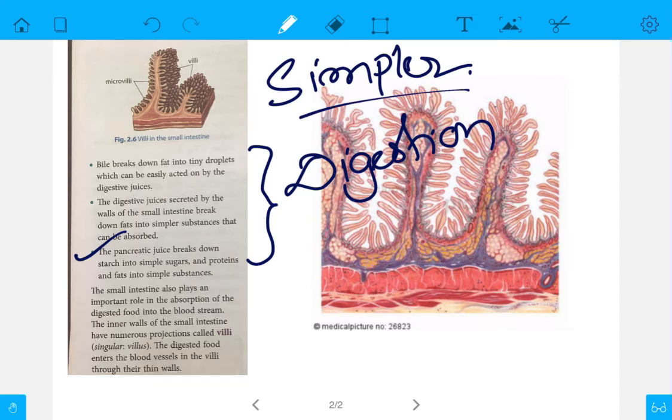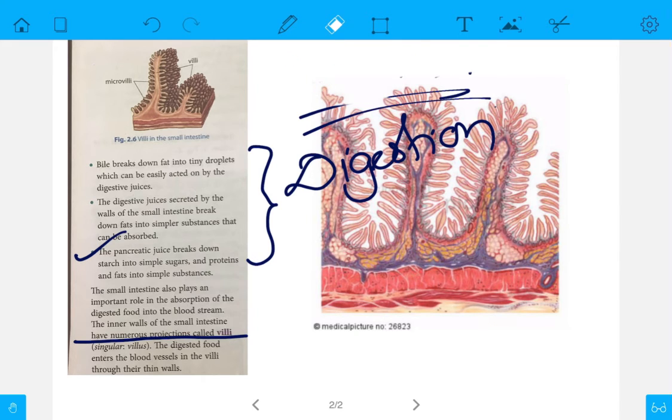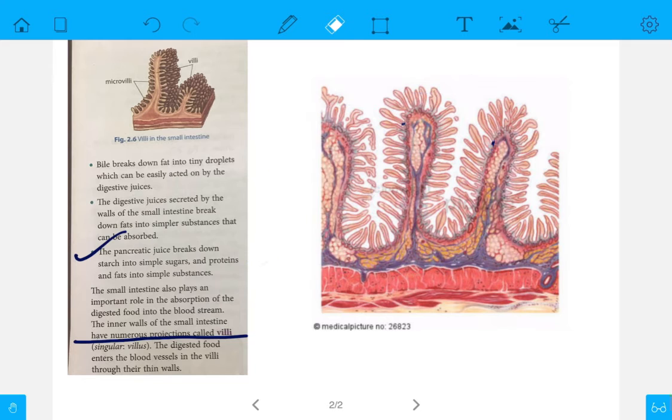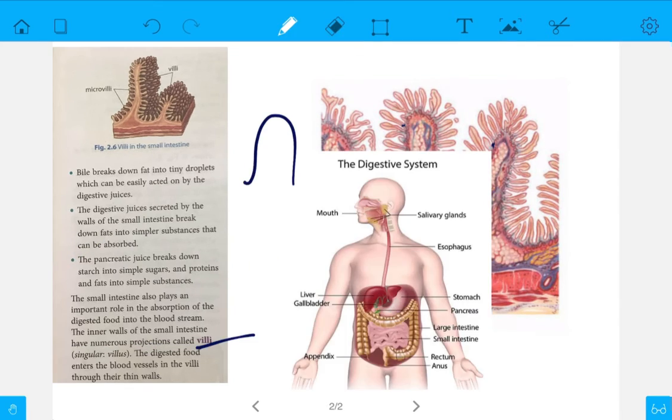Now what will we do? Now we have to absorb those substances in our body so that we can get the nutrients, right? The small intestine also plays an important role in the absorption of the digested food into the bloodstream. The inner wall of the small intestine has numerous projections called villi.